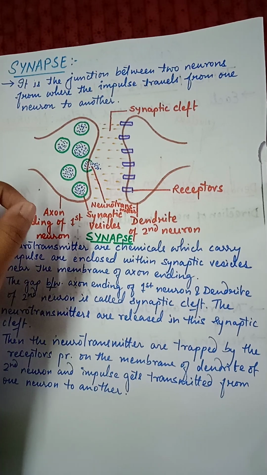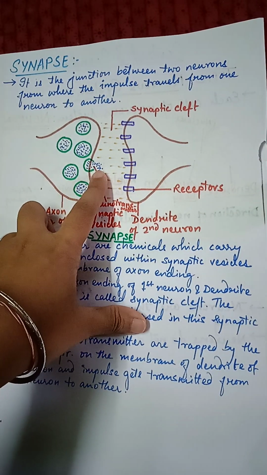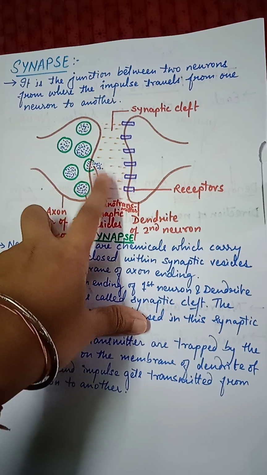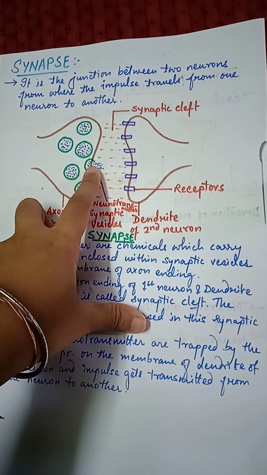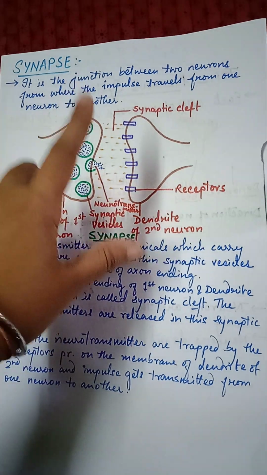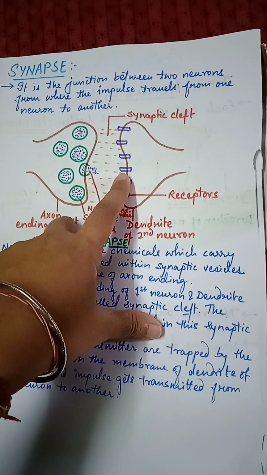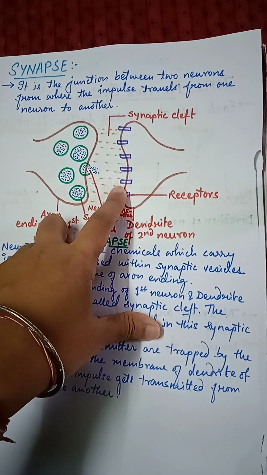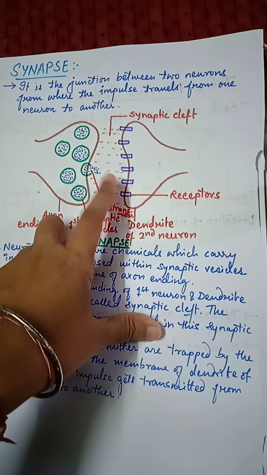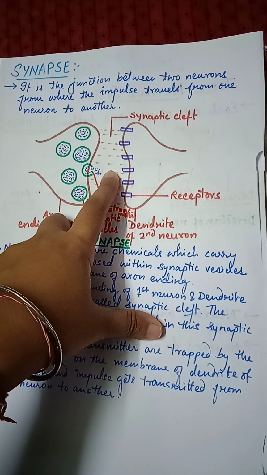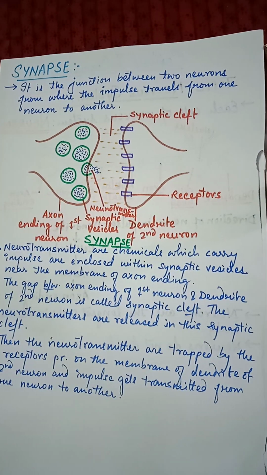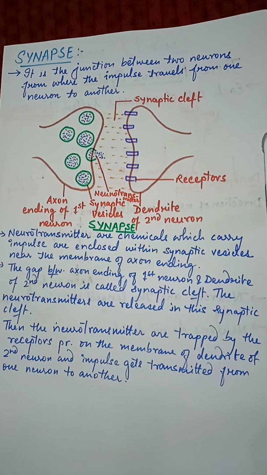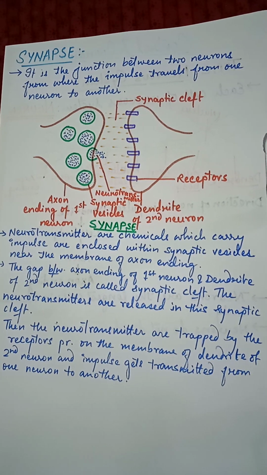Then these neurotransmitters are released into the synaptic cleft. From the synaptic cleft, the receptors trap these neurotransmitters. The receptors are trapping the neurotransmitters, which will further get transported to the next neuron. And this is how impulse is getting transferred.